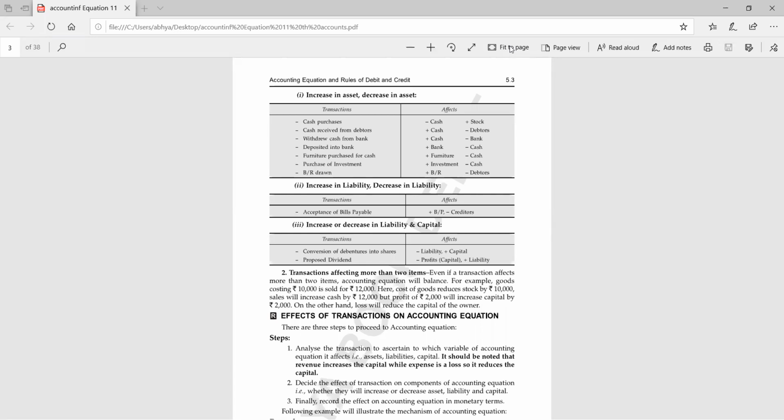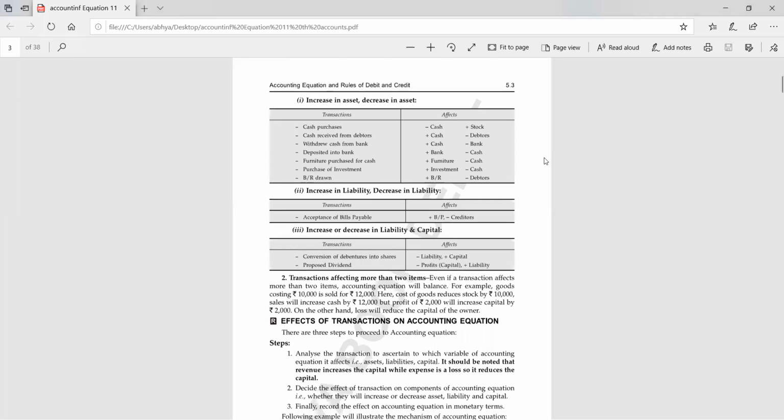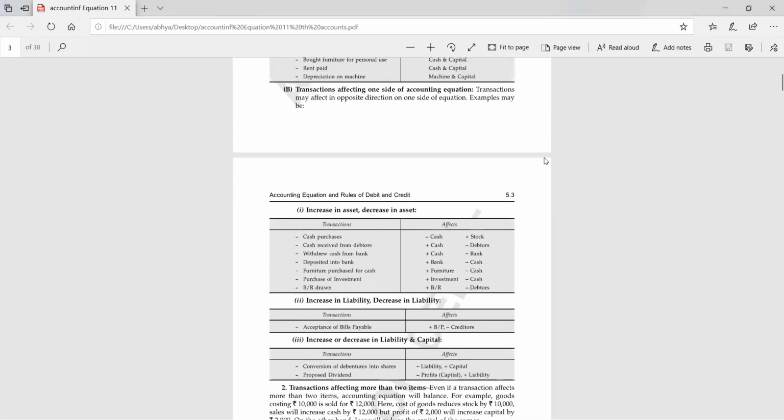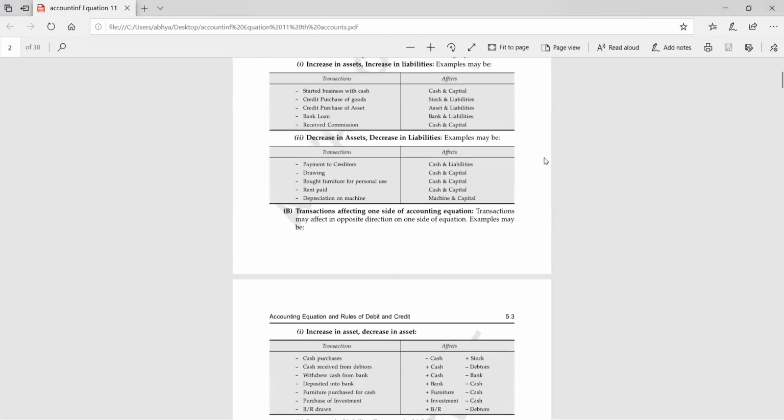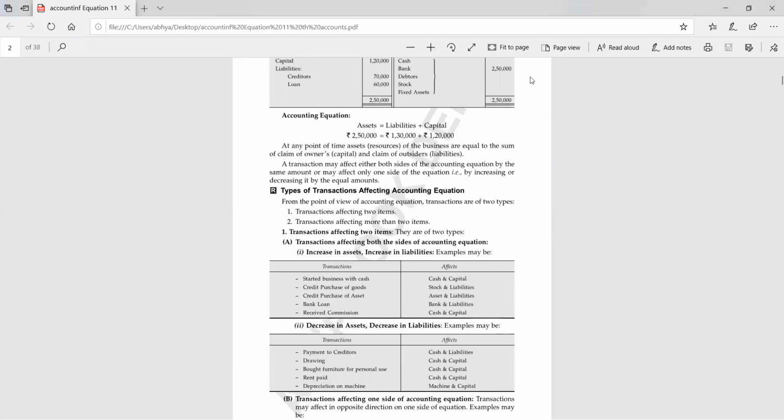Very good. Then next is withdrew cash from bank. Here it is not mentioned that you have withdrawn the cash for personal use. So you will not consider it for personal use. So which accounts are going to be affected with this transaction? Okay, tell me students. Withdrew cash from bank.